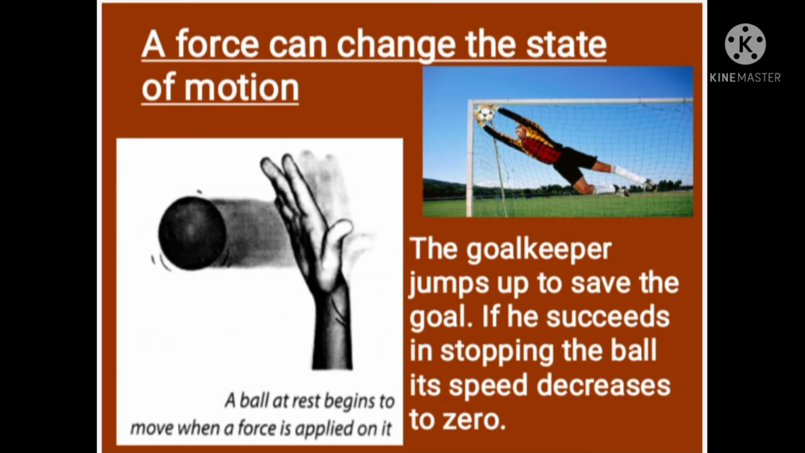Another example is a penalty kick in football, where the player applies a force on the ball. Before being hit, the ball was at rest and so its speed was 0. The applied force makes the ball move towards the goal. Suppose the goalkeeper dives or jumps up to save the goal. By this action, the goalkeeper tries to apply a force on the moving ball. The force applied by him can stop or deflect the ball, saving a goal. If the goalkeeper succeeds in stopping the ball, its speed decreases to 0.